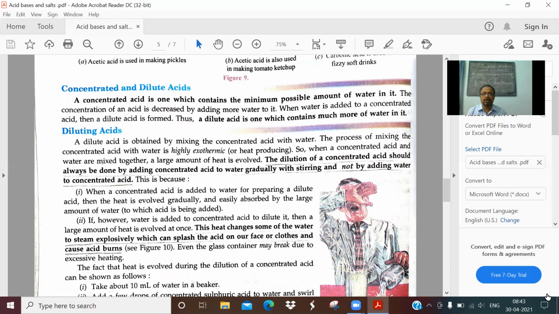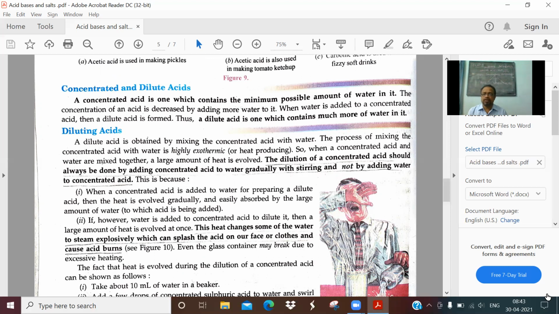Now the uses of acids. Acetic acid is used in making pickles. Acetic acid is what we call sirka in Hindi common language. Acetic acid is also used in making tomato ketchup. That is giving that sour taste.